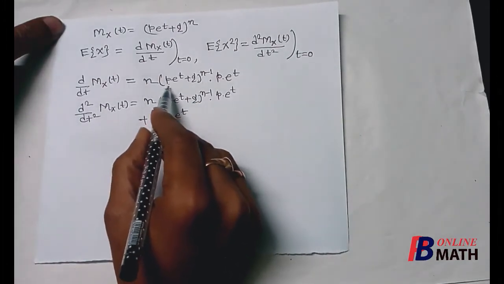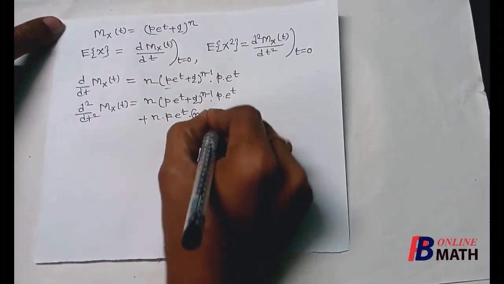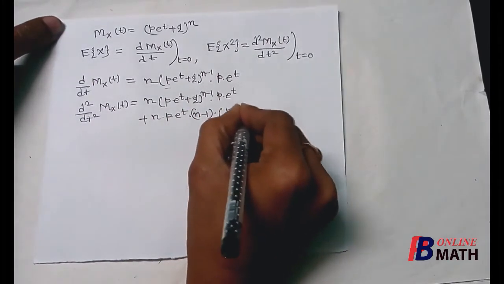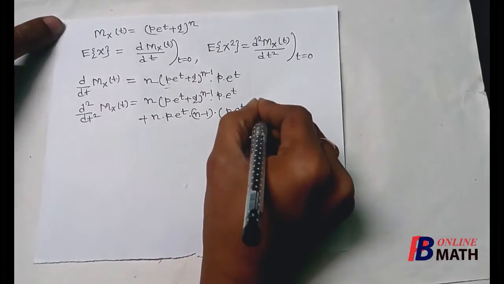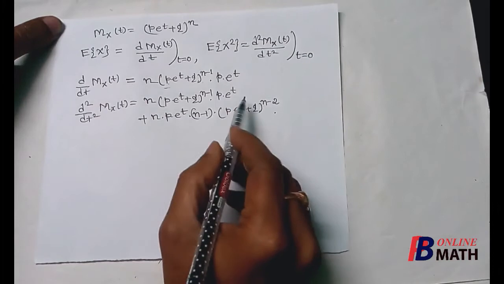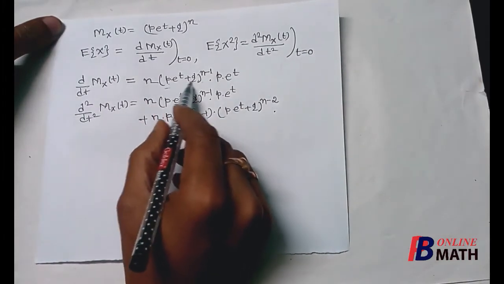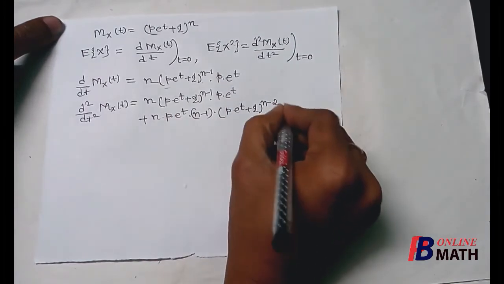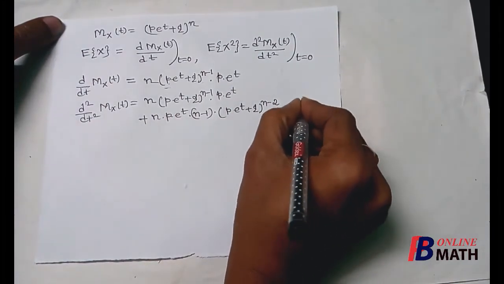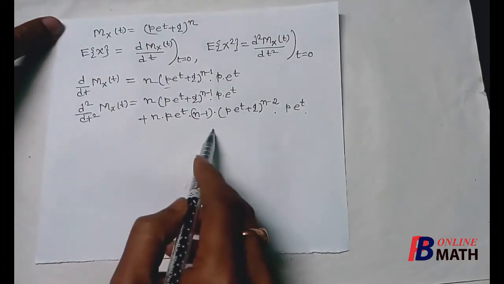So this is something to the power n minus 1, so it is n minus 1 into this term to the power n minus 2 multiplied by derivative within the bracket. Now if we differentiate this term, it is p into e to the power t. So this is the first derivative and this is the second derivative.